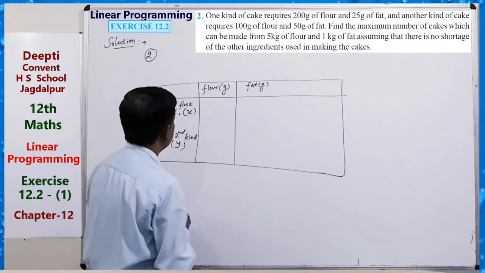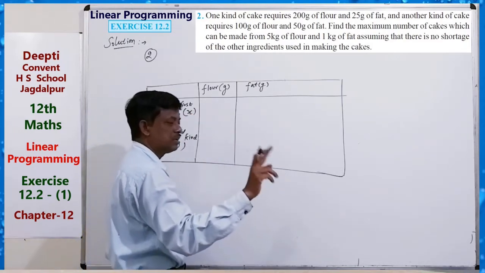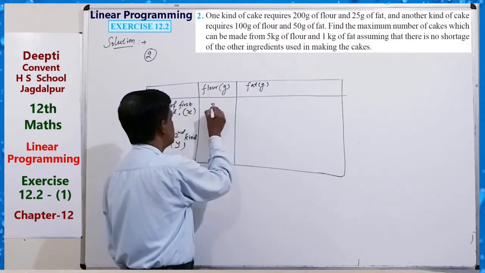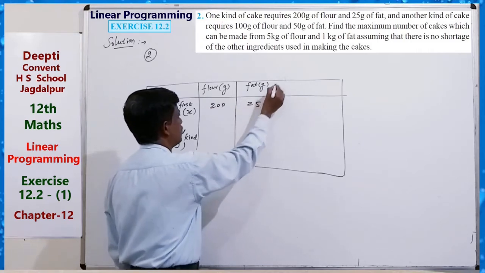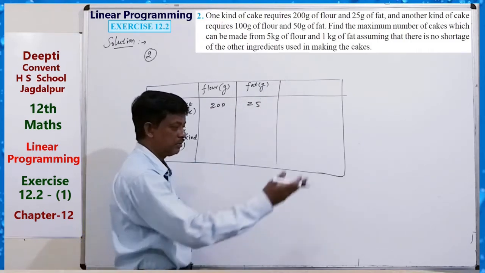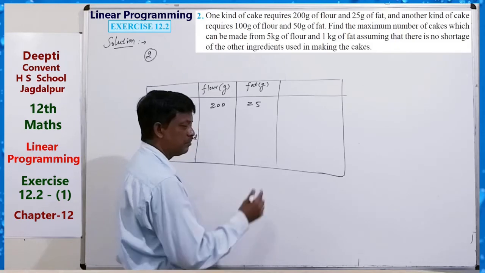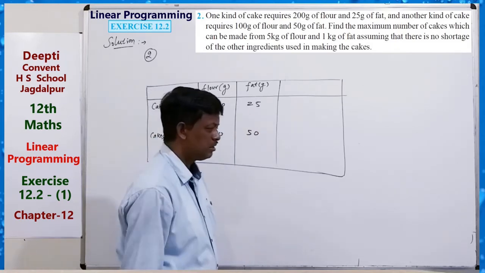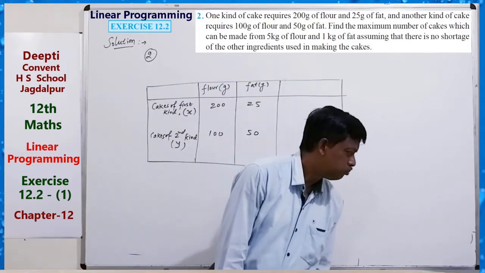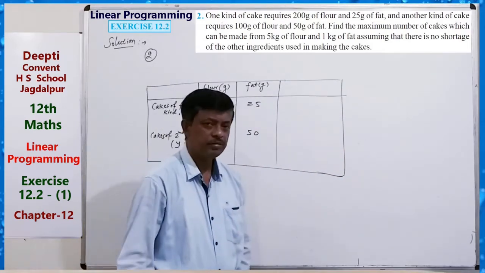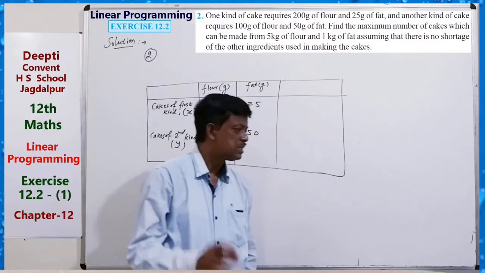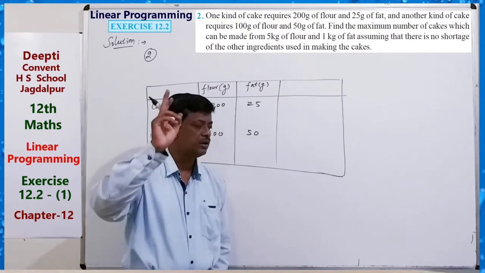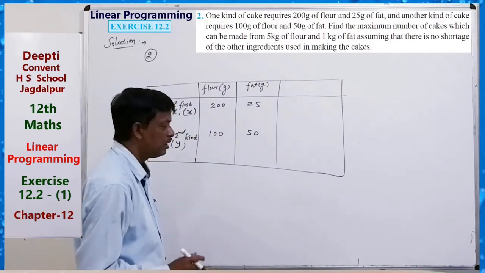And flour for the first cake: this is 200, this is 25. For the second cake, 100 and 50. And what is given? The maximum limit is given here: find the maximum number of cakes which can be made from 5 kg of flour and 1 kg of fat.